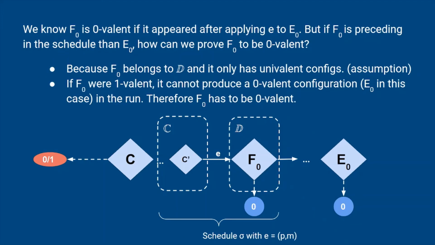E0 is zero valent, and we know that F0 will be a zero valent configuration if it appeared after E0. But what if F0 is preceding in the schedule than E0? How can we prove F0 to be zero valent? Because F0 belongs to capital D and it only has univalent configurations, and if F0 were one valent, then it cannot produce a zero valent configuration in the run. Therefore, F0 has to be zero valent.